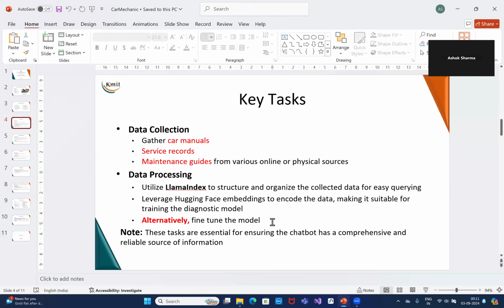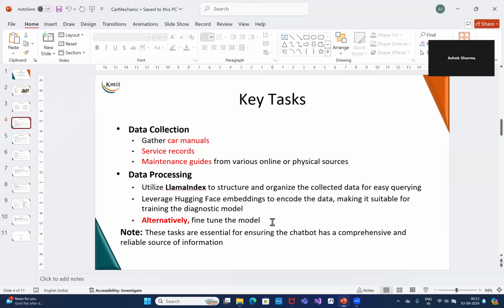Now, what are the key tasks in building the virtual car mechanic? One important task is data collection, and data will come from car manuals, service records, and maintenance guides. This is a very important step, and it will be a big challenge to find all this data, gather it together, and then feed it into the large language model. The data will not be available in a single format or in a single multi-column table, but in different formats. So we have to reformat the data, and we have to extract information from the tables also. That kind of job we have to do.